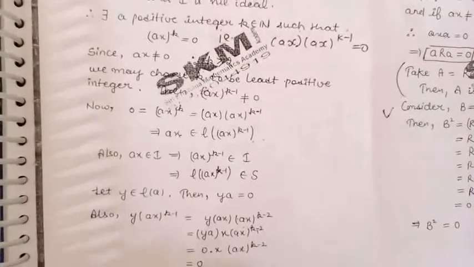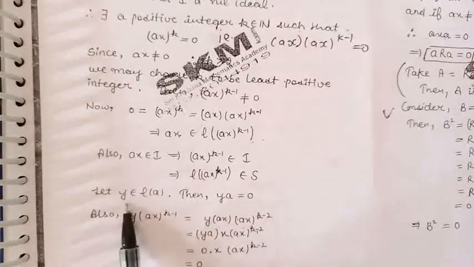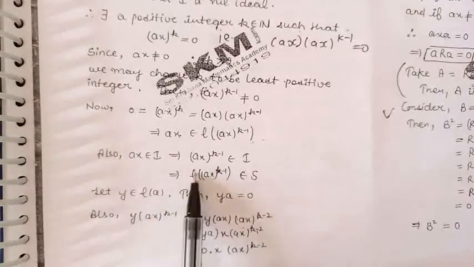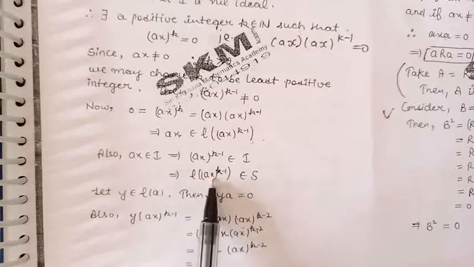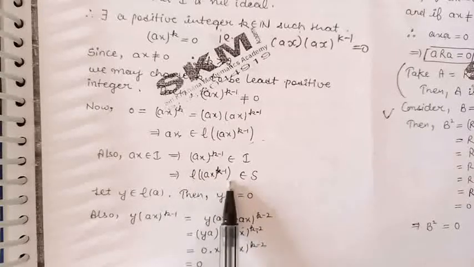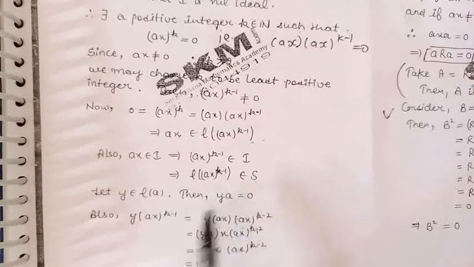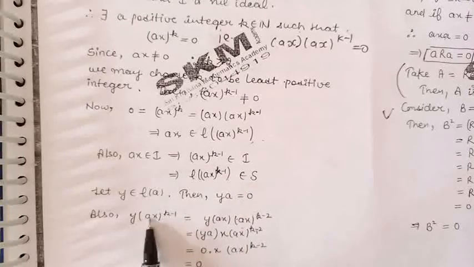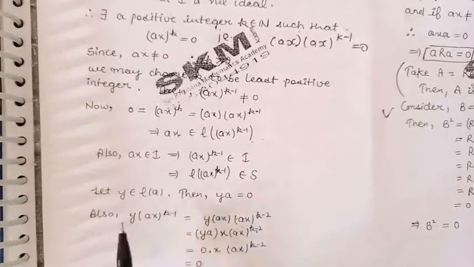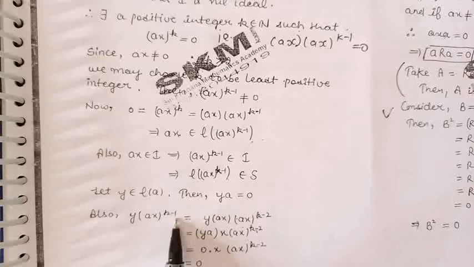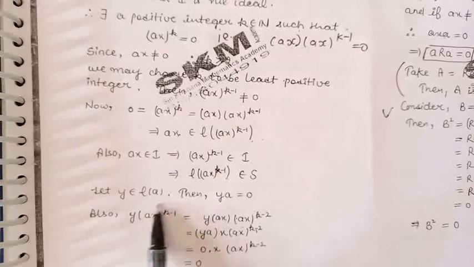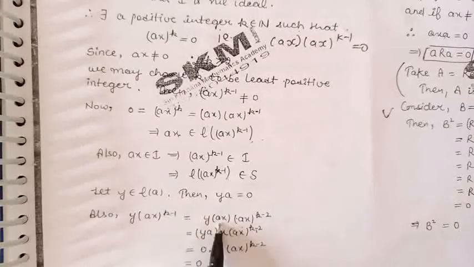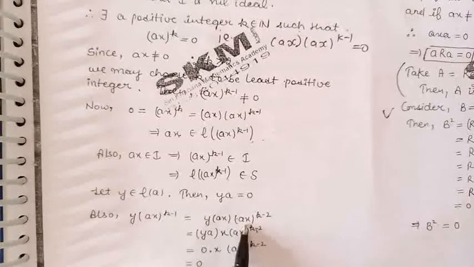Now we are to prove that this Y belongs to the left annihilator of AX raised to the power k minus 1. So we have to show that Y into this element will be 0. So let us consider this expression Y into AX raised to the power k minus 1. Now let us split into two parts: one part AX and the second part AX raised to the power k minus 2.